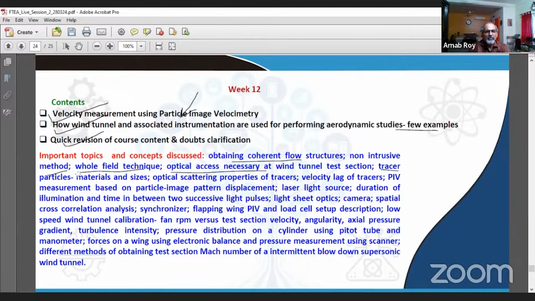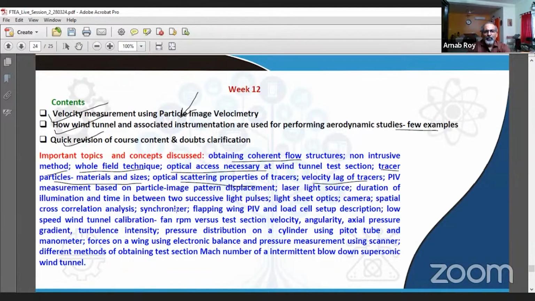We have to float very small tracer particles into the flow, which are practically non-intrusive in nature, and they should be capable of scattering the light that is incident, often a laser sheet. And then we try to figure out the velocity vectors in the flow field by tracking these particles.